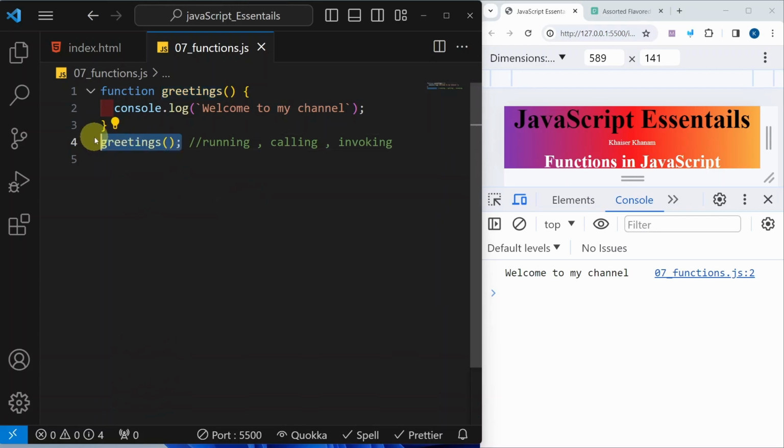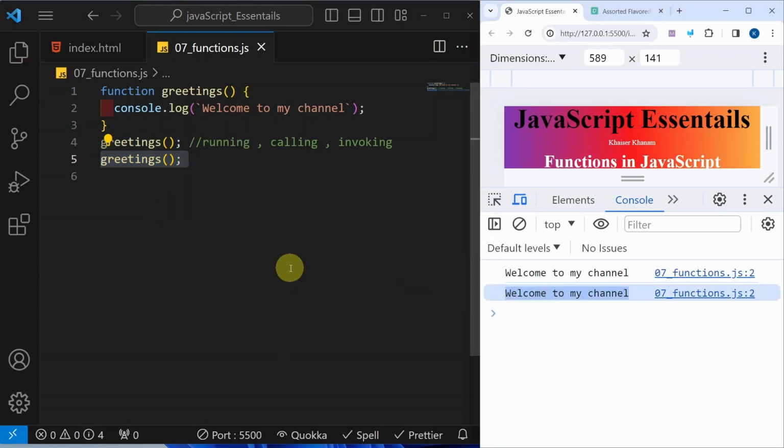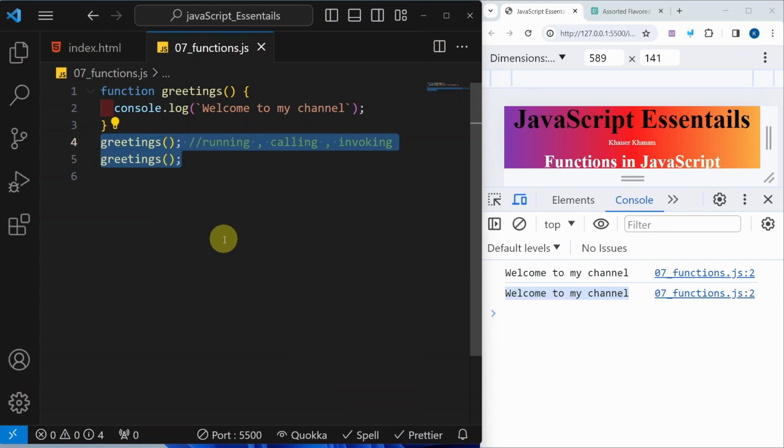Now suppose I just want to display this message in multiple places. Again, I do not have to repeat this console log. Directly, I can call this function again. Save. Now 2 times I will be getting my result. Congrats, you have written your first function. We have just done a function declaration. I hope you understood the logic of why we are using functions in our code. This is just a simple example to show how to declare a function and how to call a function.